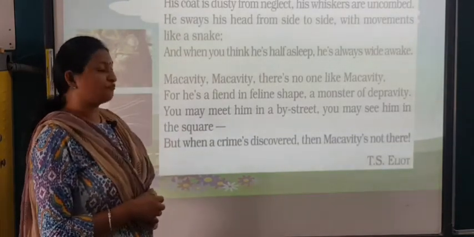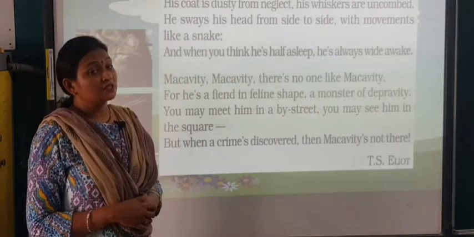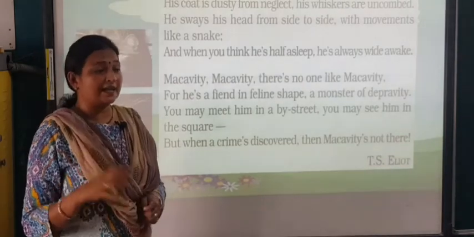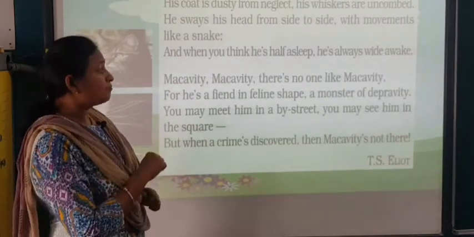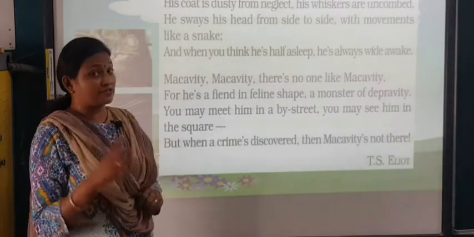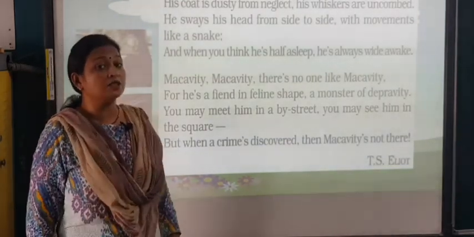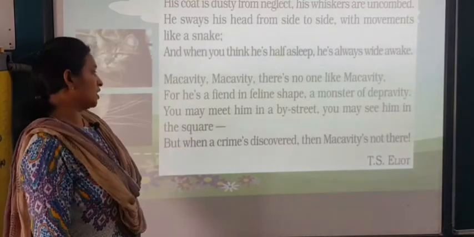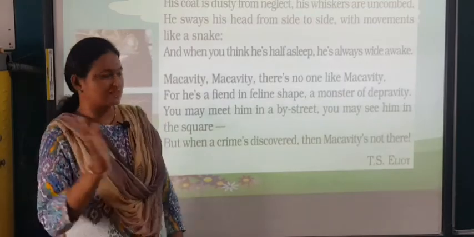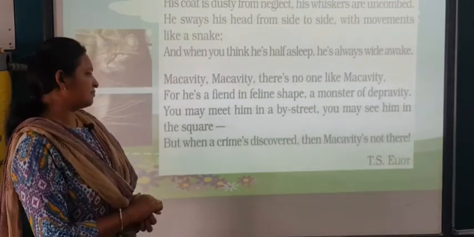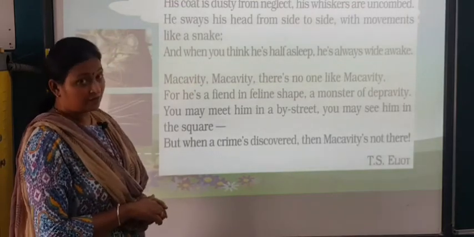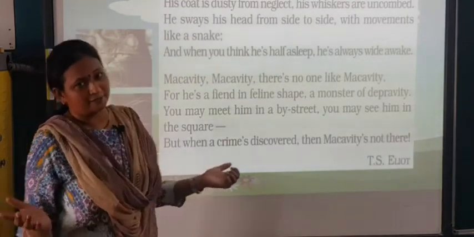For he is a fiend, meaning a devil in feline shape. Feline means a cat-like creature. A monster of depravity. Monster means again a devil of depravity. Depravity means who does all the illegal corruption work. You may meet him in a by-street. Raste mein milega. You may see him in the square. But when a crime is discovered, McCavity is not there.